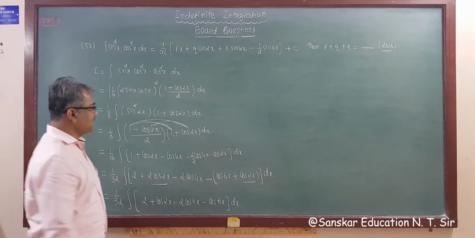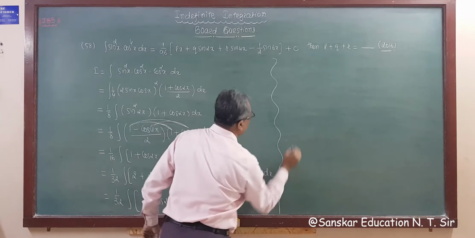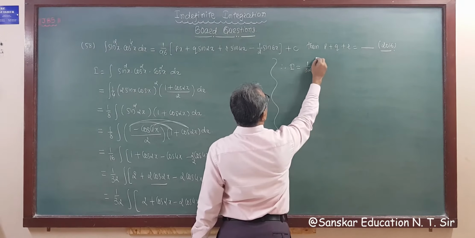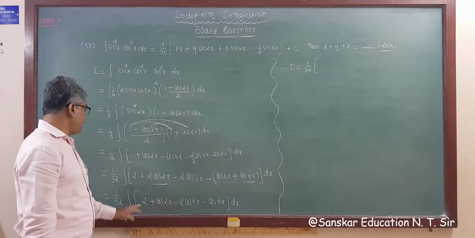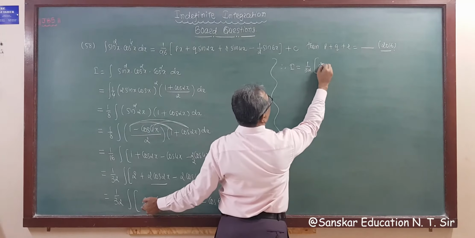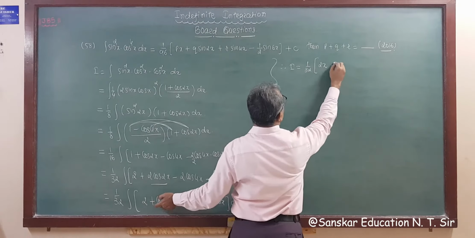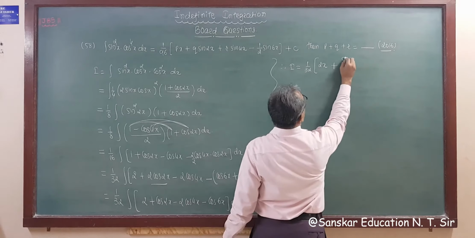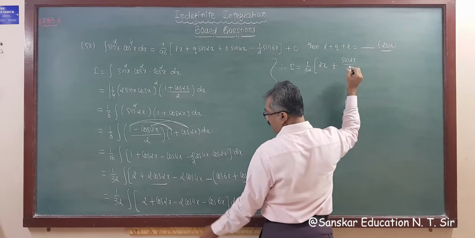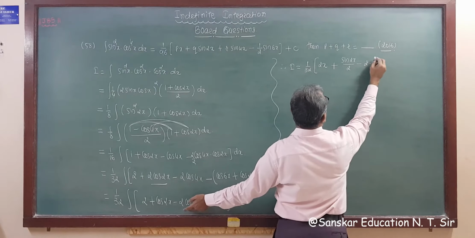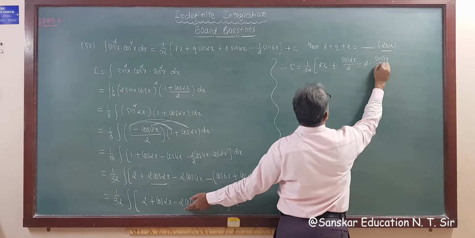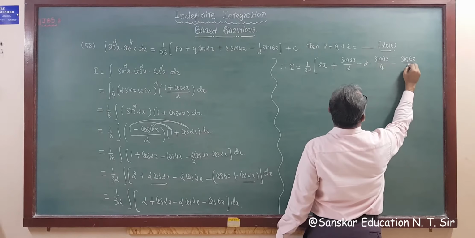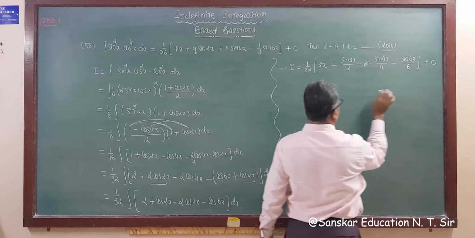So now integrating this, what do we get? I is equal to 1 upon 32, now integration of 2 is 2x, plus integration of cos twice x is sin twice x by 2, then integration of 2 cos 4x is sin 4x by 4 times 2, and minus sin 6x by 6, plus c, right?